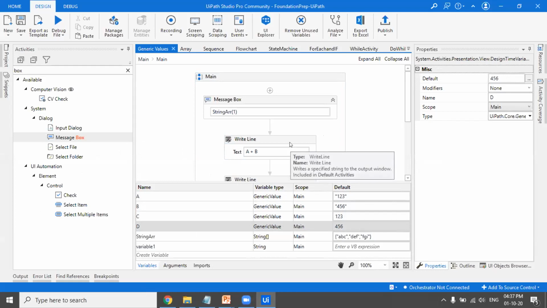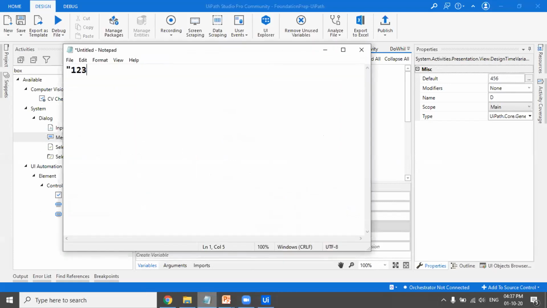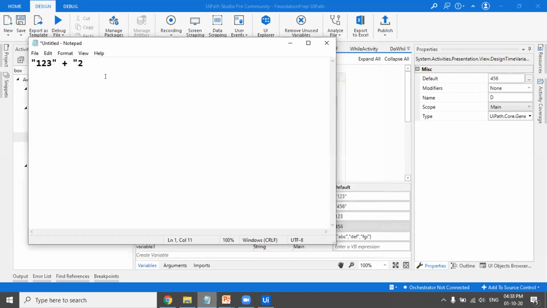So the first thing I'm going to do is add A plus B. That is, I'm adding 123, which is a string, with 456. Okay. So can anyone tell me what the answer will be? If I add these two strings, what answer will I get? And why?